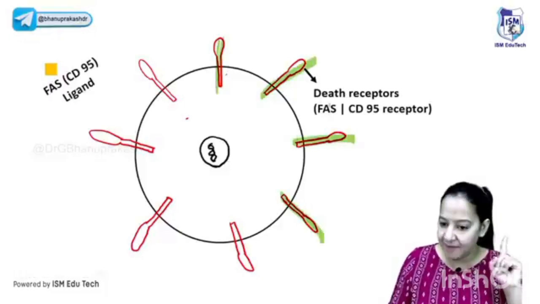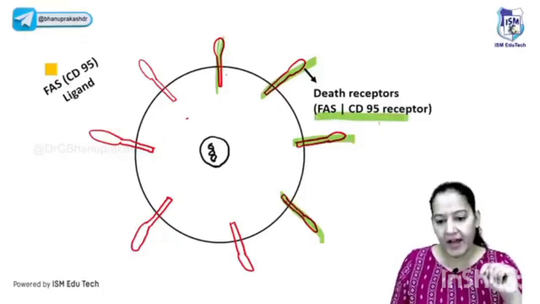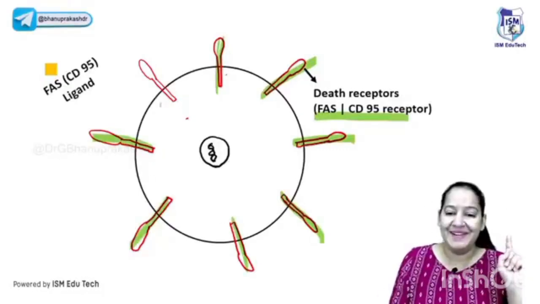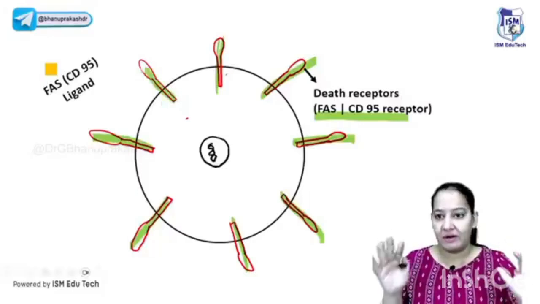These are death receptors. It can be FAS, CD95, it can be TNF. So these are the death receptors. They are inactive, currently they are inactive. These are the death receptors present on the surface of the cell.